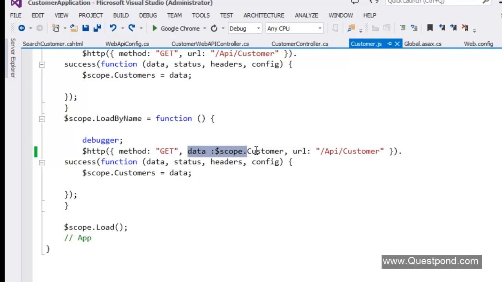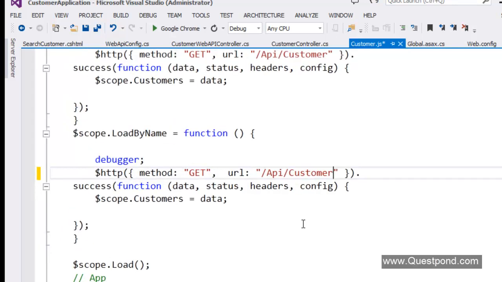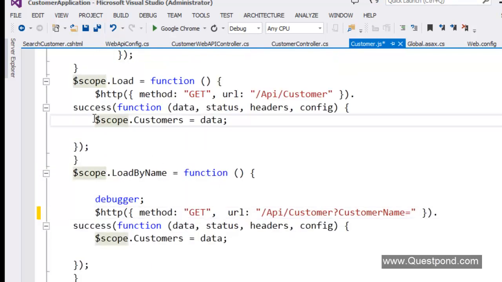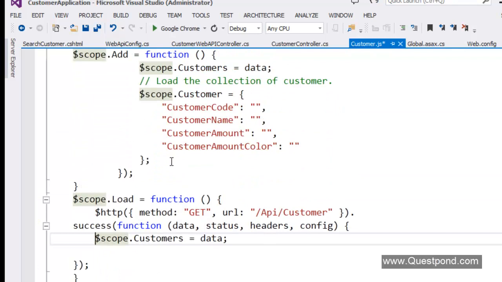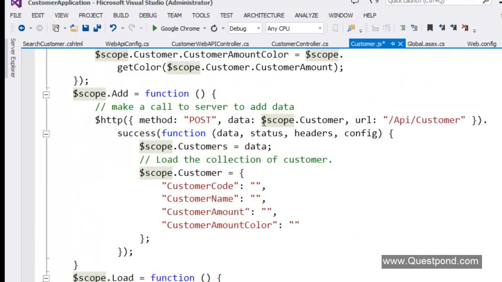So rather than passing the data through the body, we would like to pass the data via query string. In query string, you send the data by using this question mark here. So here I'll say customer name is equal to $scope.customer.customerName.